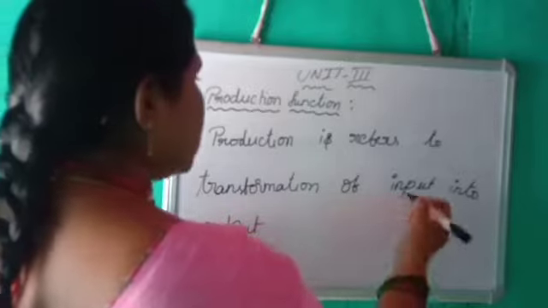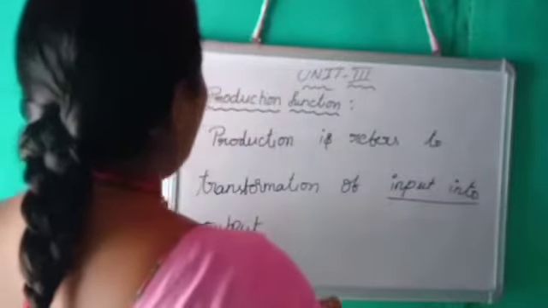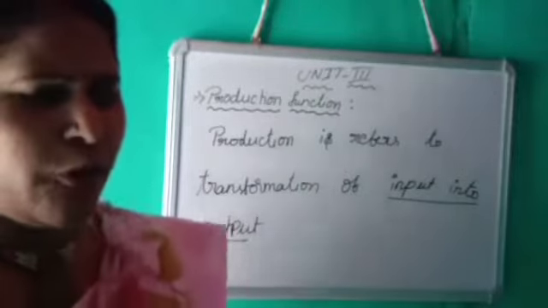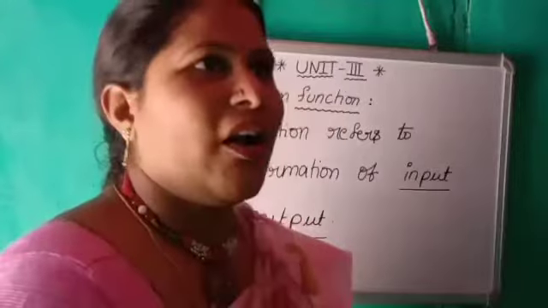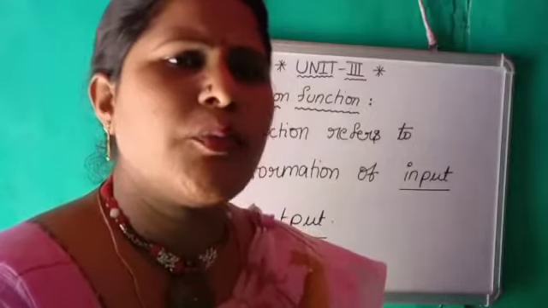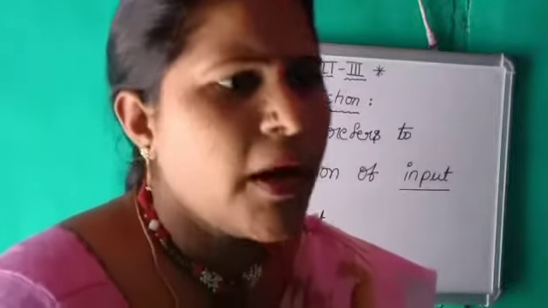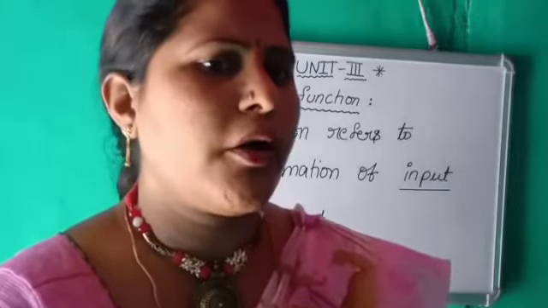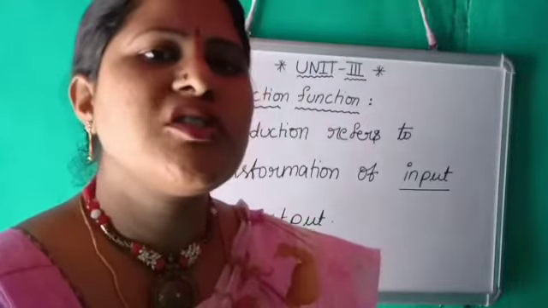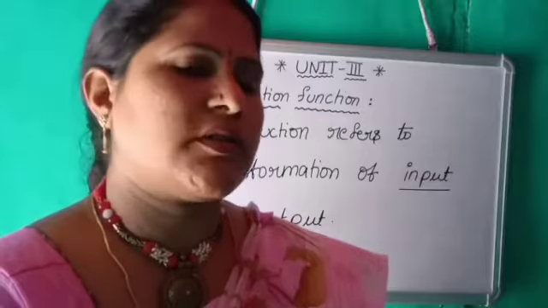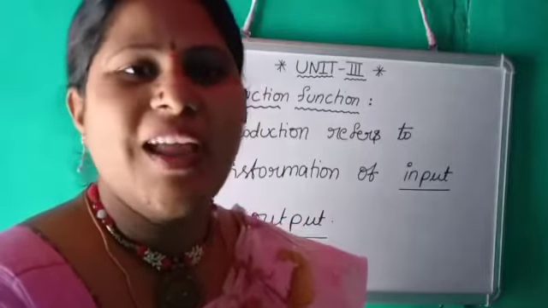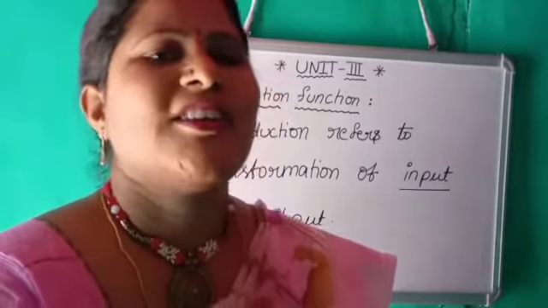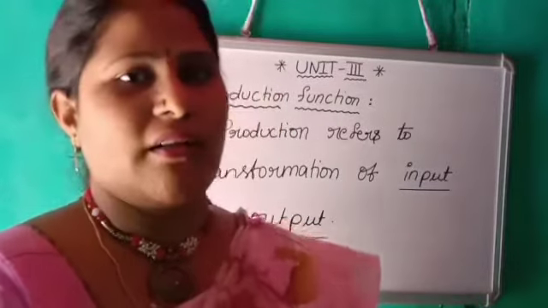Okay, my dear students, I think you know about the product. We use so many products daily. Already in the previous classes we discussed many commodities, but in this class I am giving you a small example. For example, tea, which is taken by elders. How will the tea be prepared? Using some ingredients.